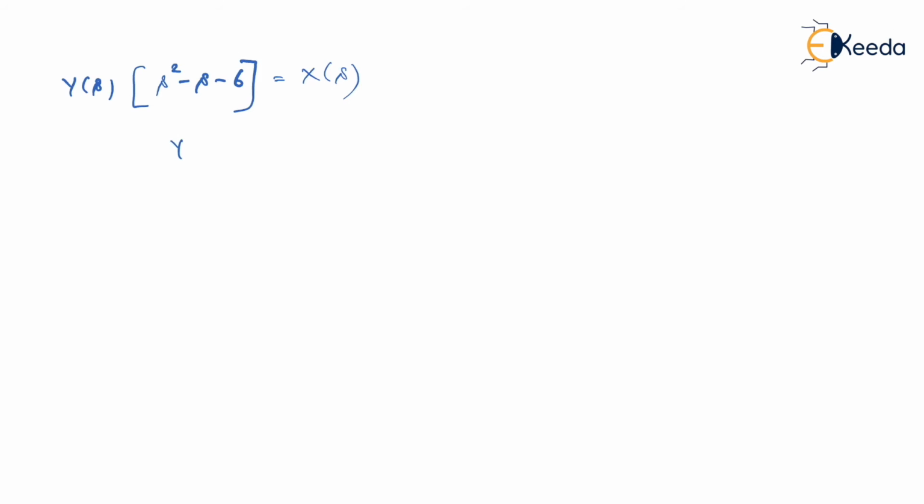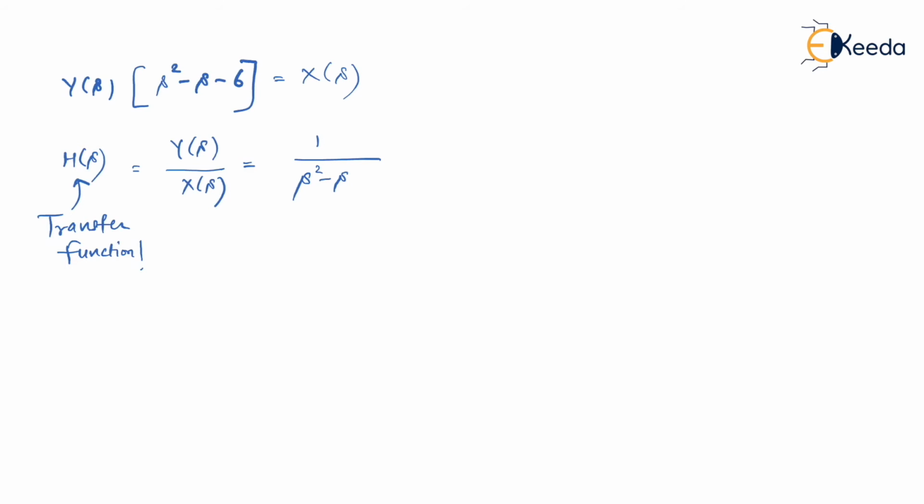So now if I take the ratio of y of s upon x of s, it is Laplace of output upon Laplace of input. This ratio is popularly known as a transfer function h of s. So h of s is known as a transfer function. You will always see the transfer function concept in control system. Now this is equal to 1 upon s square minus s minus 6.